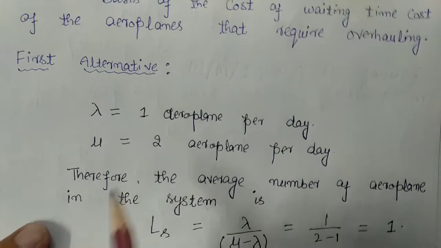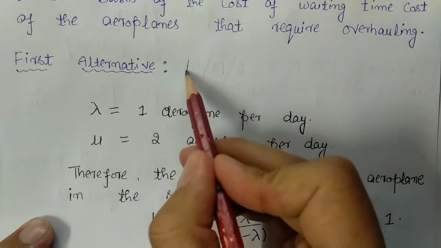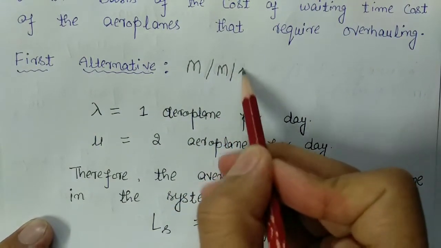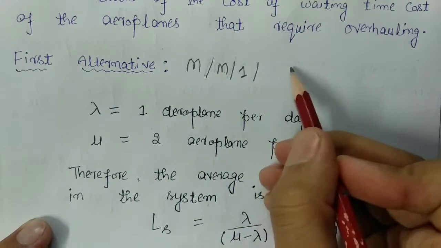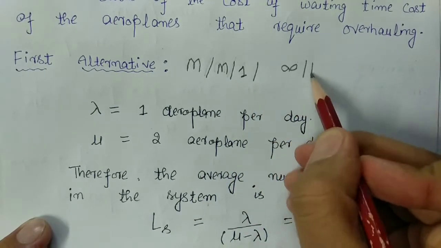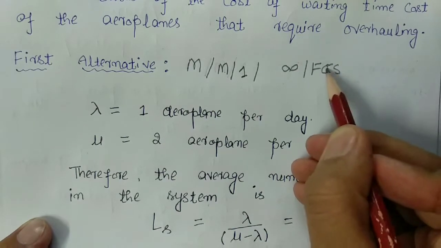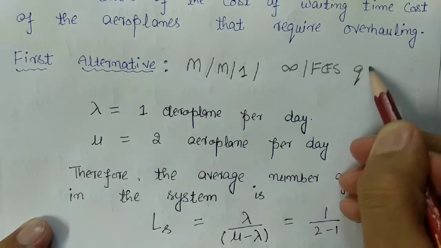we can write that this model represents an M/M/1 infinite FCFS queuing model.